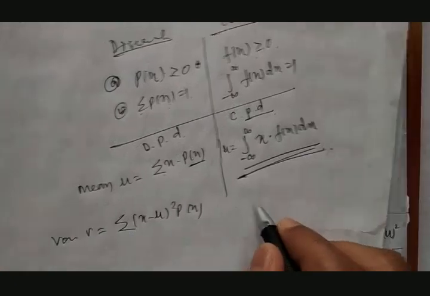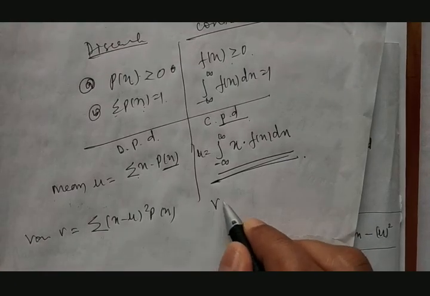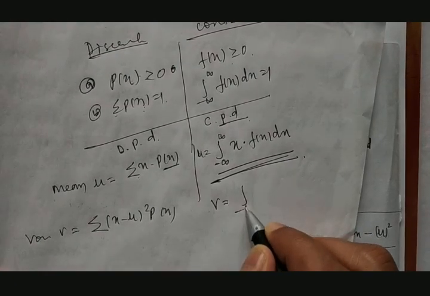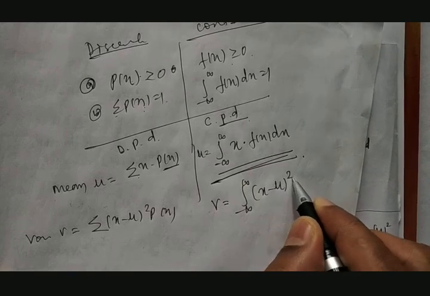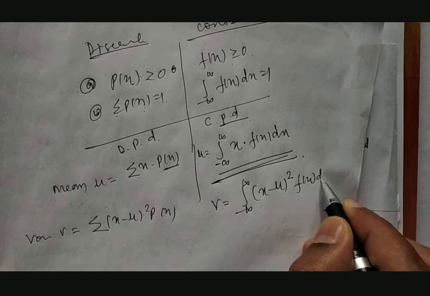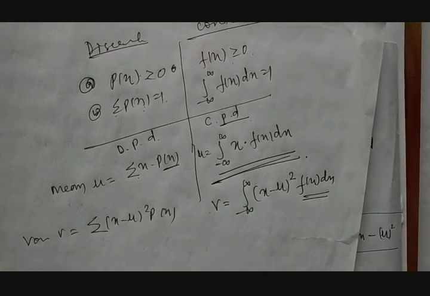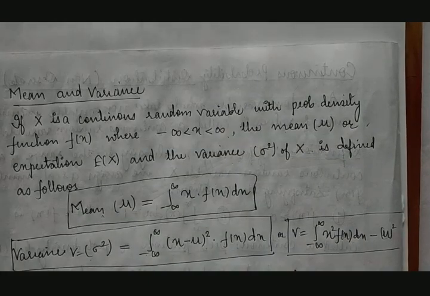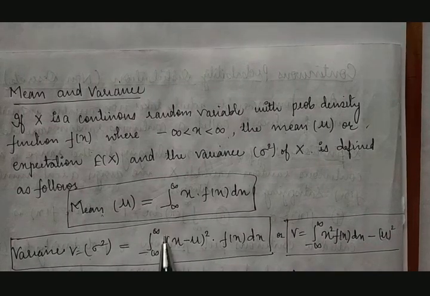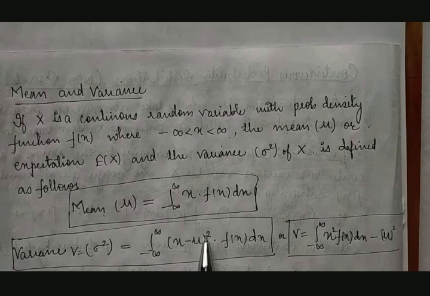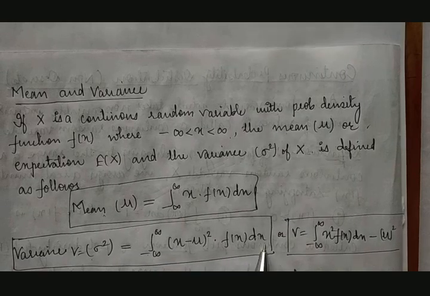Here, summation becomes integration, and p of x becomes f of x dx. So the formula is integration between minus infinity to plus infinity of (x minus mu) square into f of x dx.